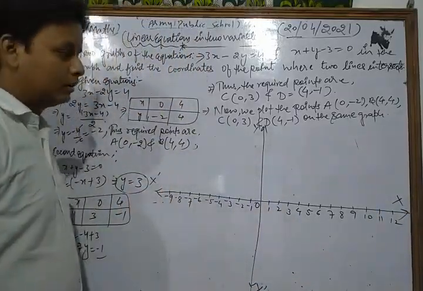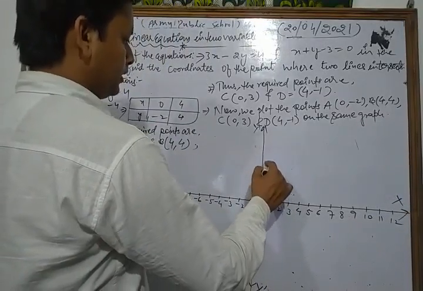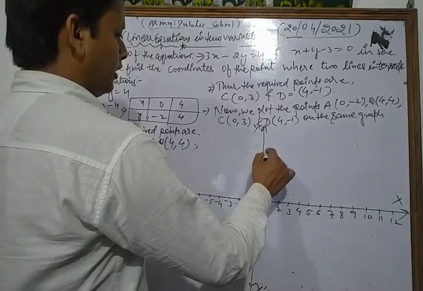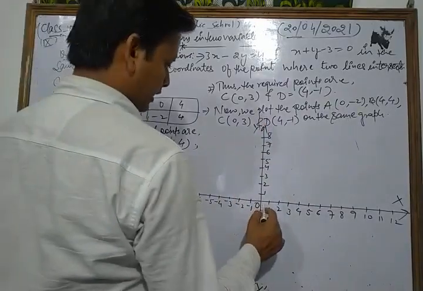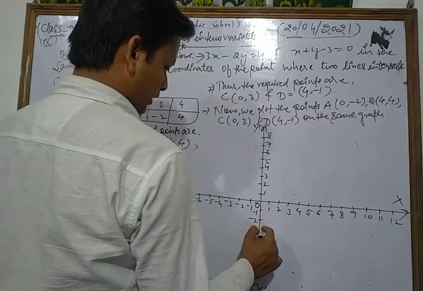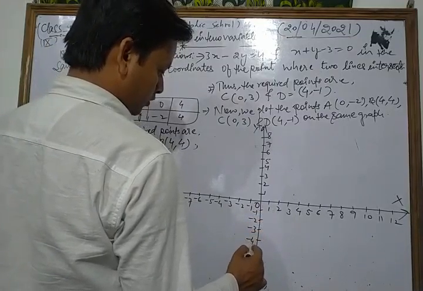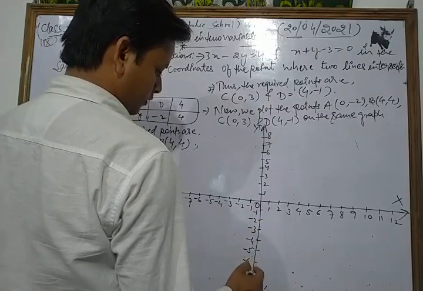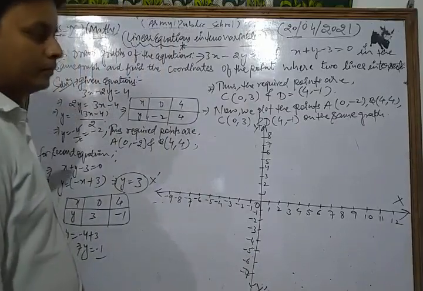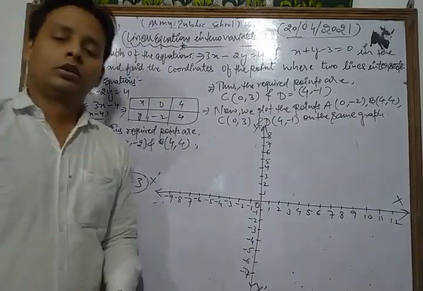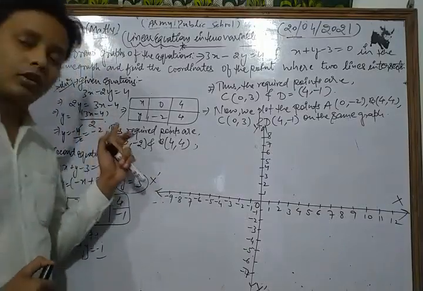Okay, now this is plus 1, plus 2, plus 3, 4, 5, 6, 7, 8. And this is minus 1, minus 2, minus 3, minus 4, minus 5, minus 6, minus 7. Now first of all we plot the points for the first line.